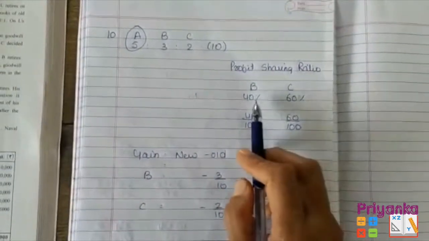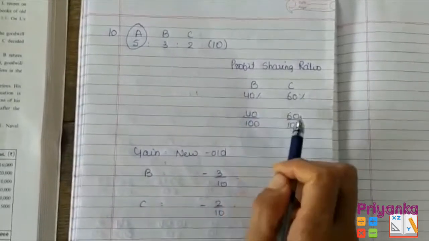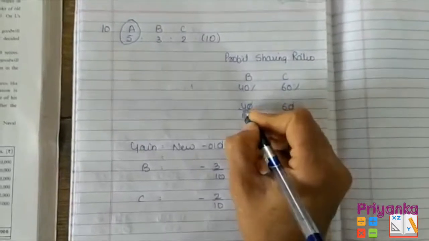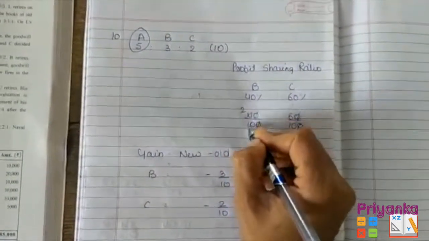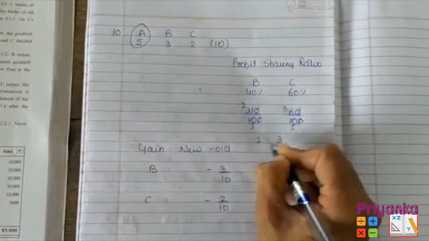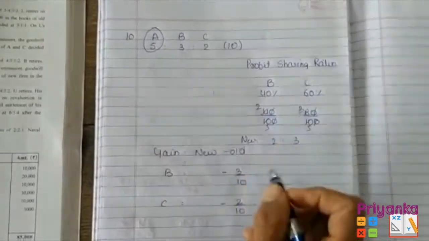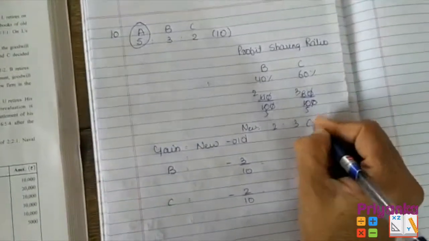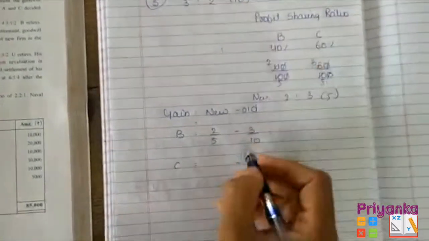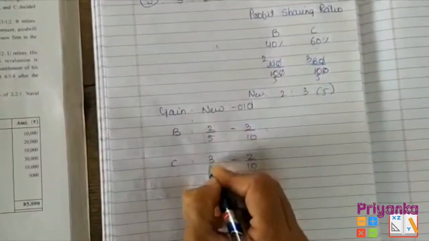Now here B and C are getting 40% and 60%. I write it like that, 40 upon 100 and 60 upon 100. The 0 will cut, 2 2s are 4 and 5s, 2 3s are 6 and 5s. So here I got the ratio 2:3 and that is your new ratio, 2:3, total is 5. So 2 upon 5 for B and C is getting 3 upon 5.